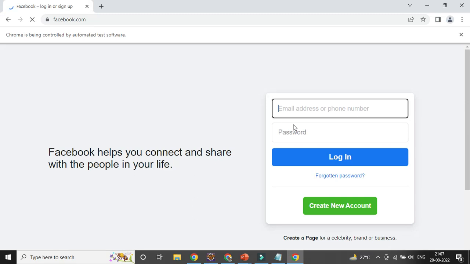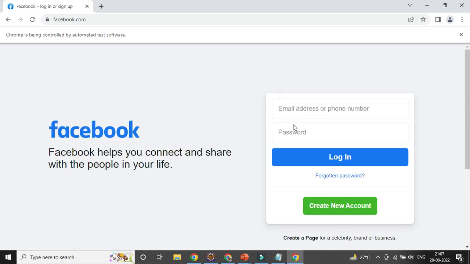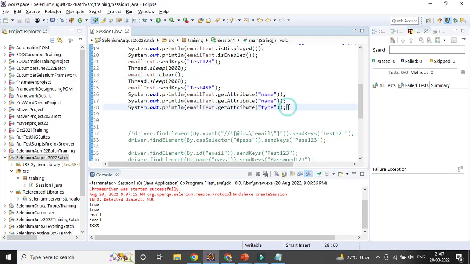You can see test 1 is getting entered. After 2 seconds it gets cleared. After another 2 seconds, test 4 5 6 is getting entered. So with the help of Thread.sleep you can use it. In case you are giving 4 seconds, it will wait for 4 seconds. But you are hard coding, and in real time it is not recommended to hard code. Otherwise the script will take more time, and it will really slow down the process.